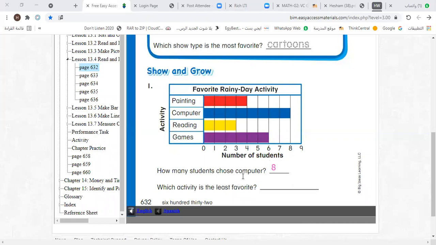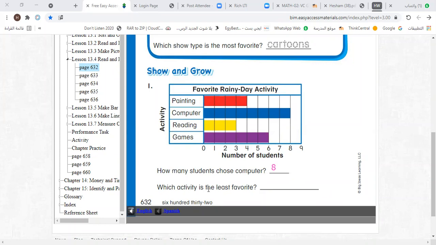Now, my dear students, who can answer the next question? Which activity is the least favorite? The least means the smallest number of students choose this. What's the smallest number? I'll choose Muayyad. Hello, Muayyad. How are you? Hi, Mister.